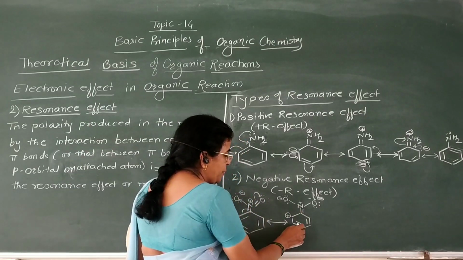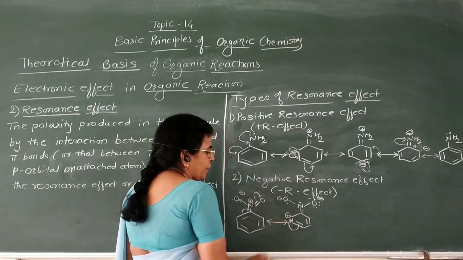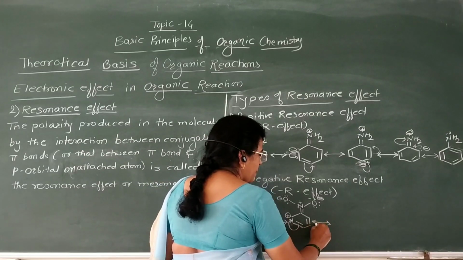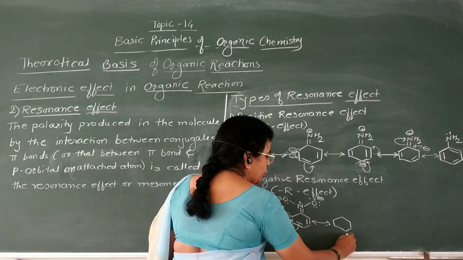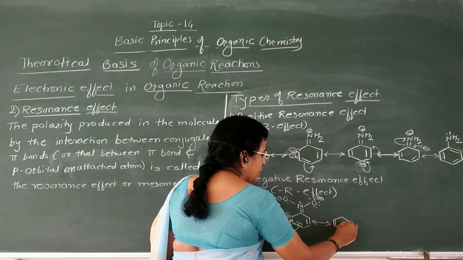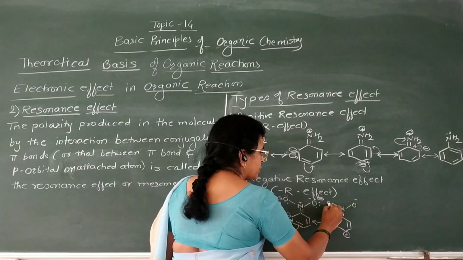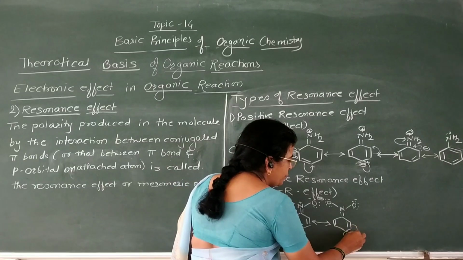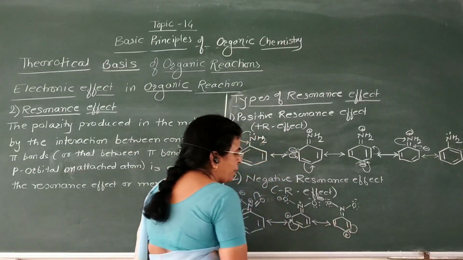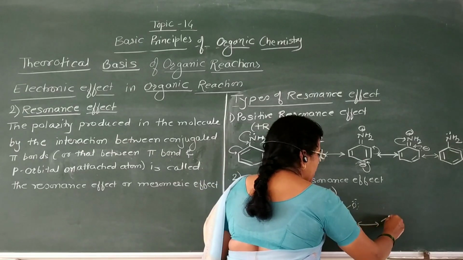Now again transfer of this electron takes place in between these 2 carbon atoms. Then here the next resonance structure we get, in which this carbon acquires positive charge. Again transfer of this pi electron takes place in between these 2 carbon atoms, and this carbon atom acquires positive charge.